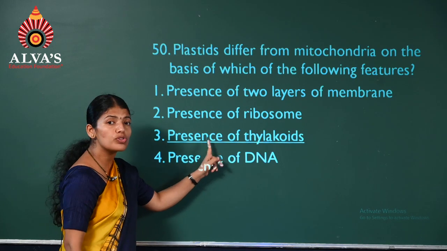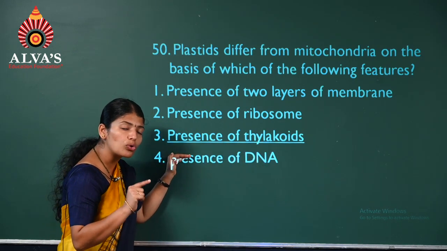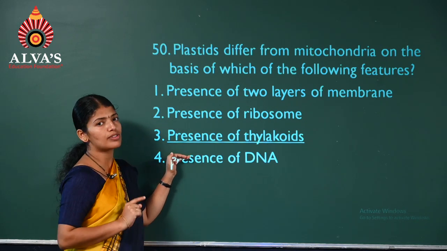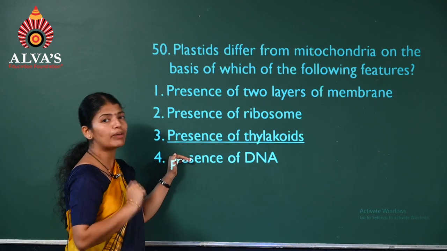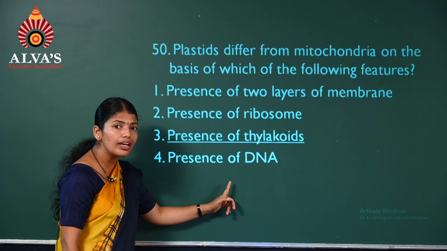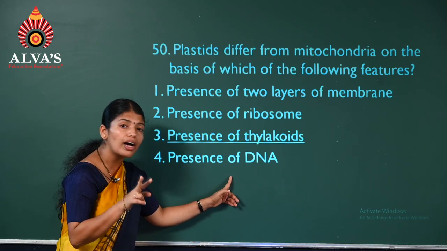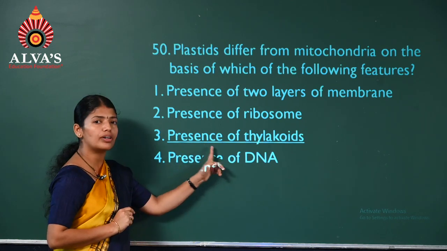Next, presence of thylakoids is seen only in chloroplasts or plastids, but there are no such sacs called thylakoids in mitochondria. So this is the difference. Presence of DNA? No, not the difference, because both have DNA of their own. So the answer is the third one.